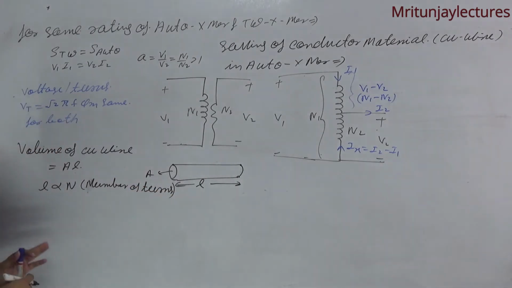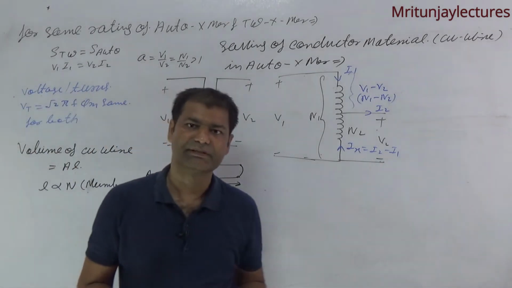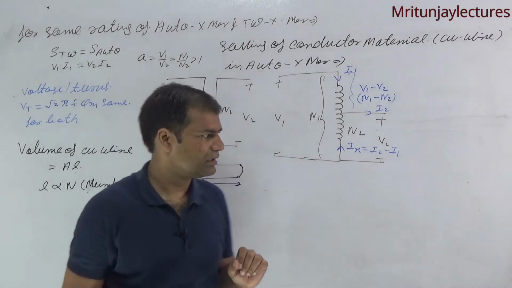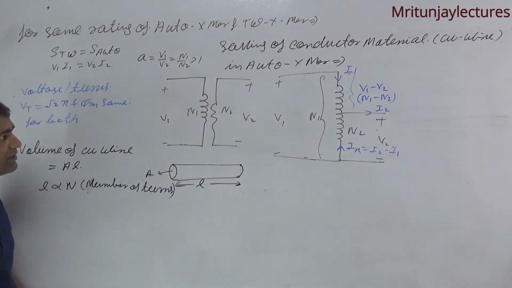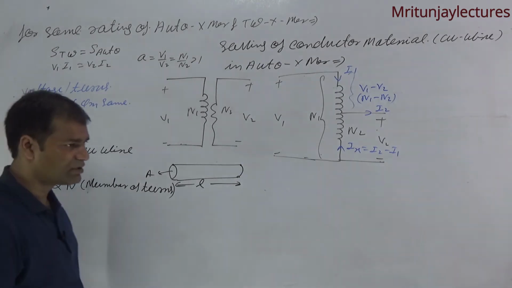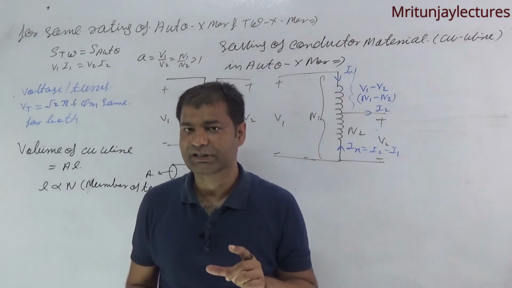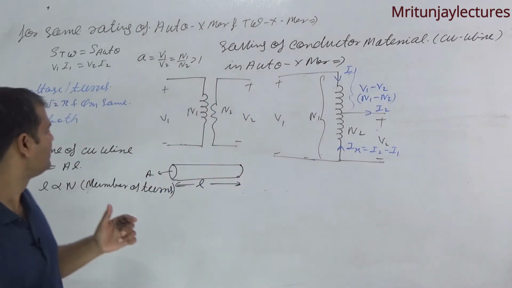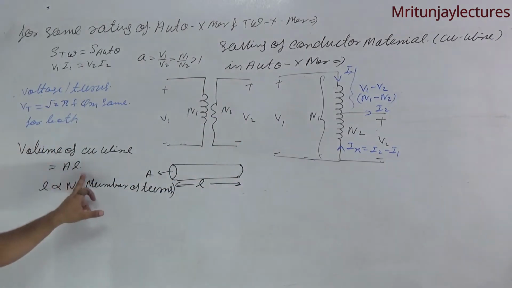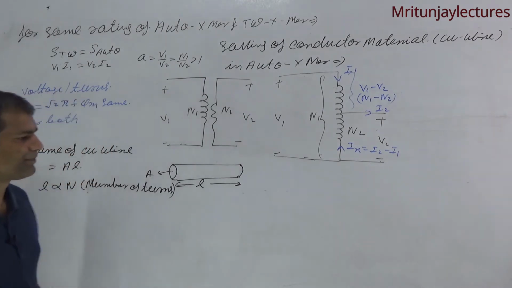Clear? If number of turns is higher, it means length is higher. So saving of conductor material does not only depend upon the number of turns, it also depends upon the cross section area of the wire. So volume of copper wire is equal to A into L.